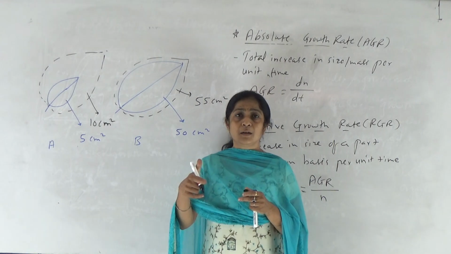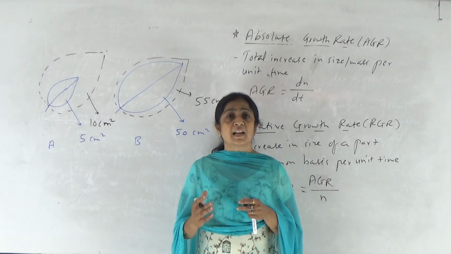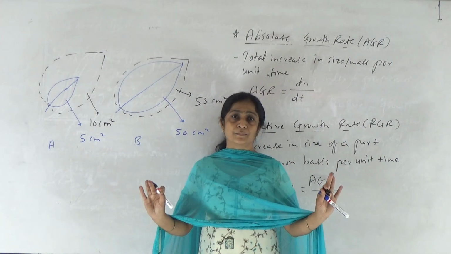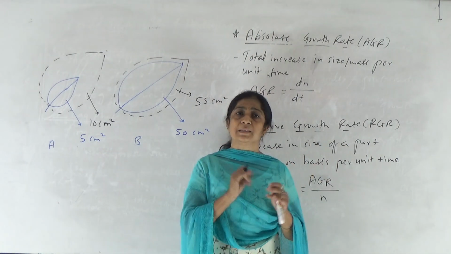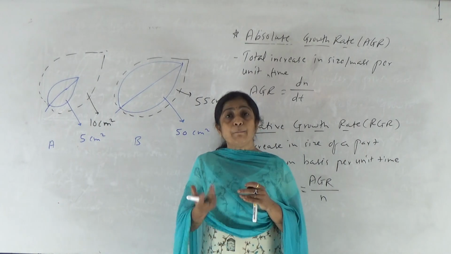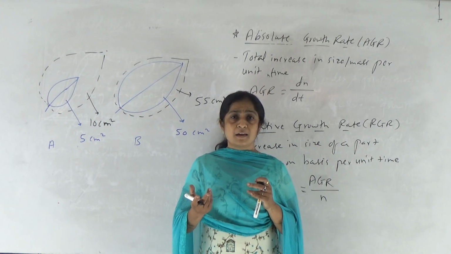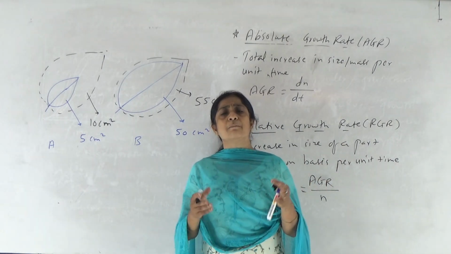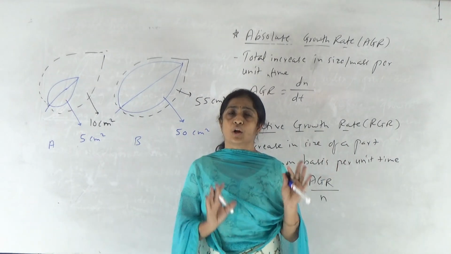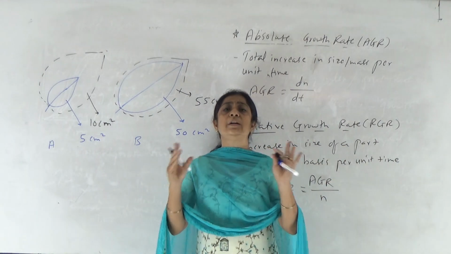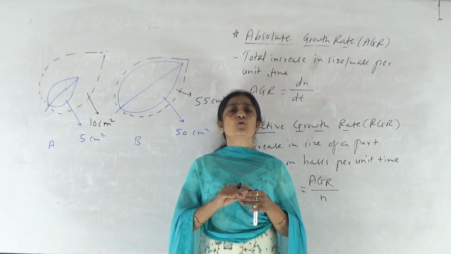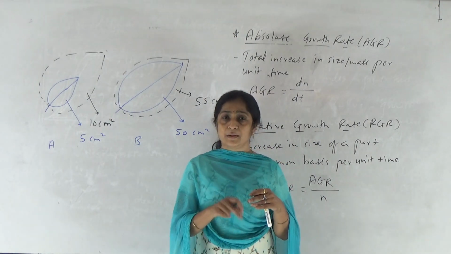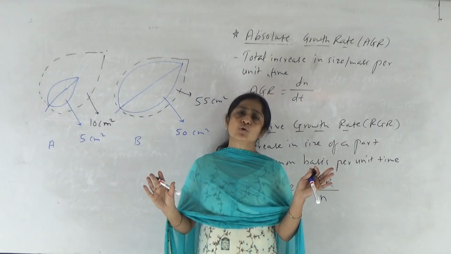Is it clear? Okay? म्हणजे relative growth जर एक्सप्रेस करायची असेल तर ती नेहमी आपल्याला कशी करावी लागते? In comparative manner, because it is always on a common basis. So we may compare the growth in this case, but there is no comparison required for absolute growth because it is always nothing but total increase in the size of that organ, organism or cell per unit time. Whereas relative growth is always described on a common basis per unit time. Hence it is always comparable, comparative, whereas absolute growth is not comparative.